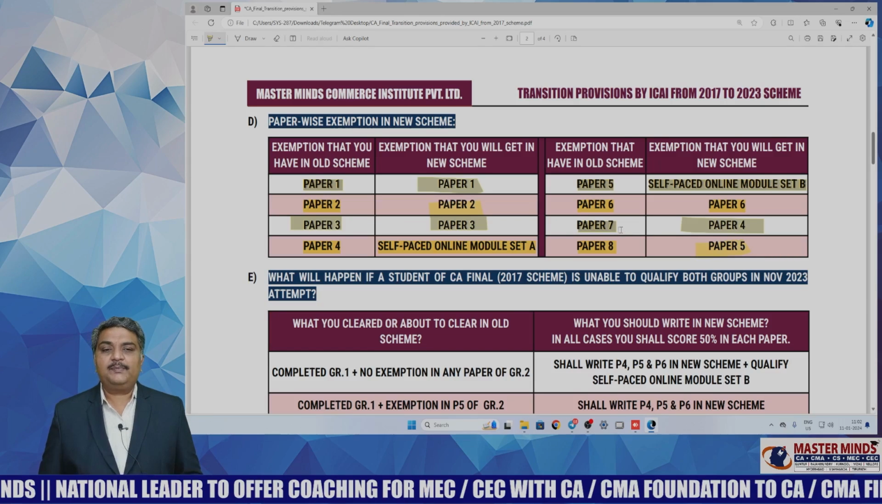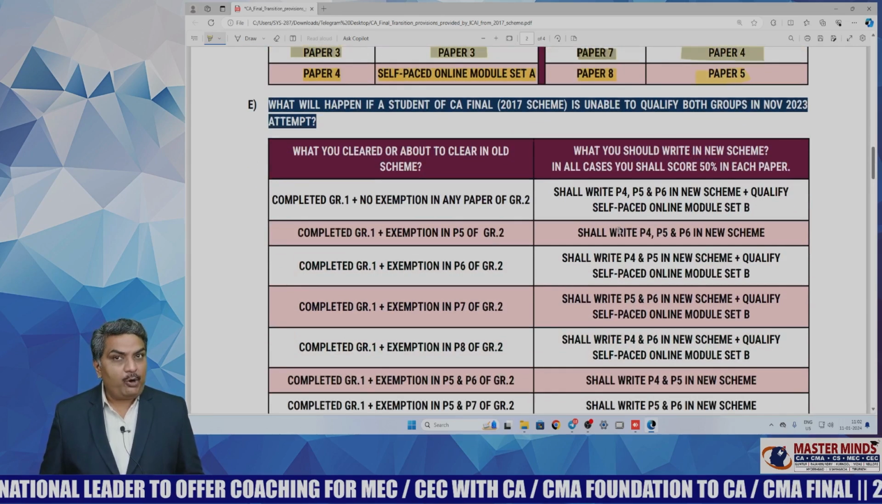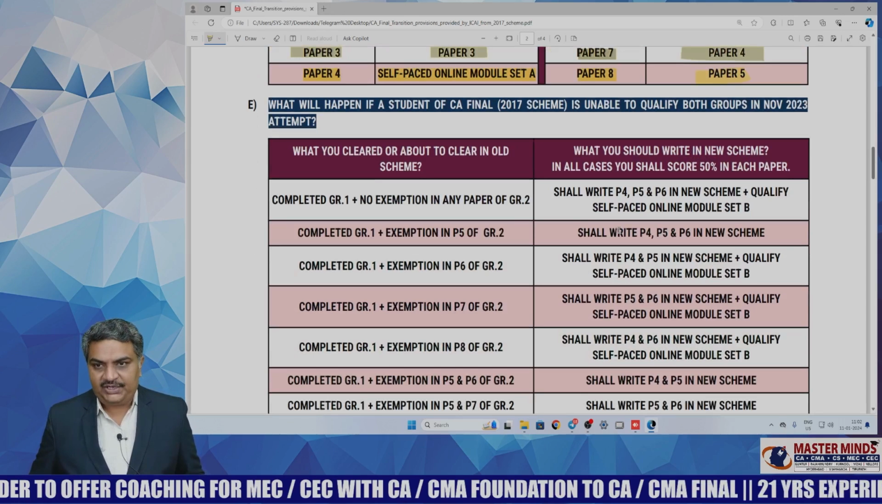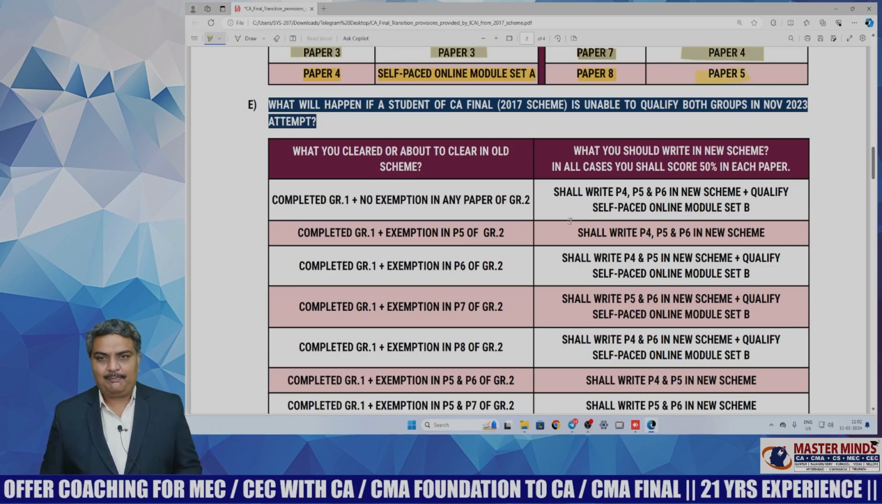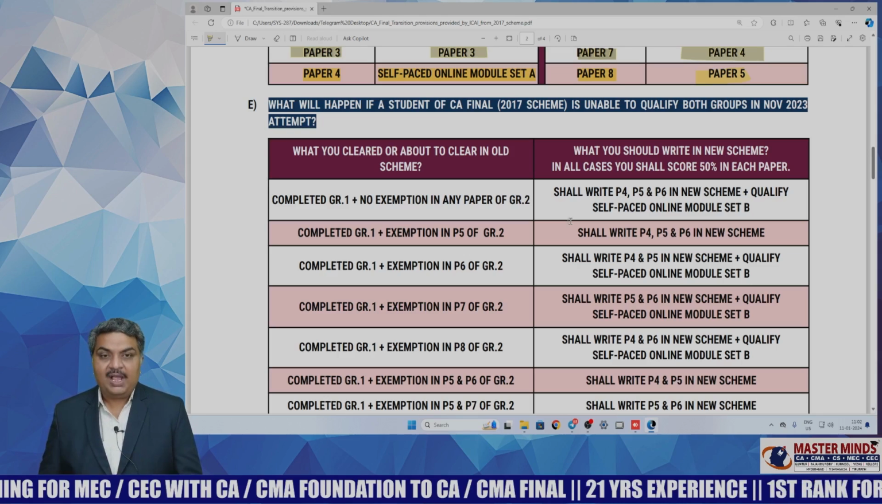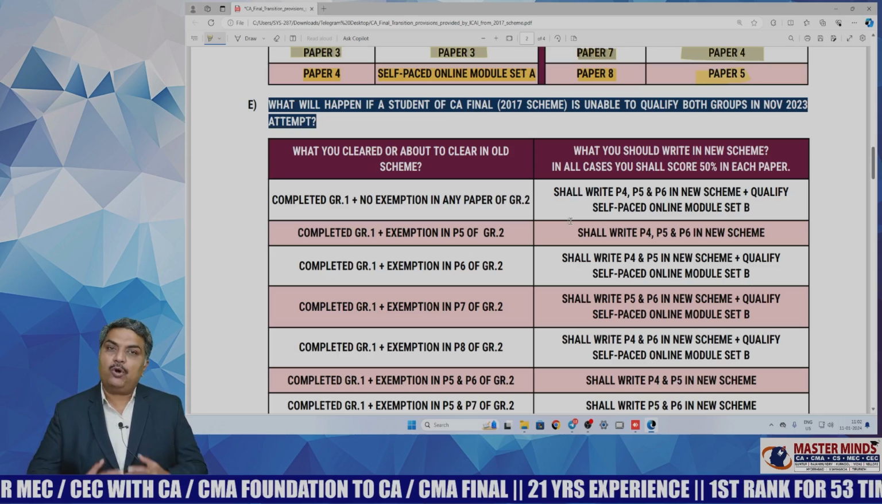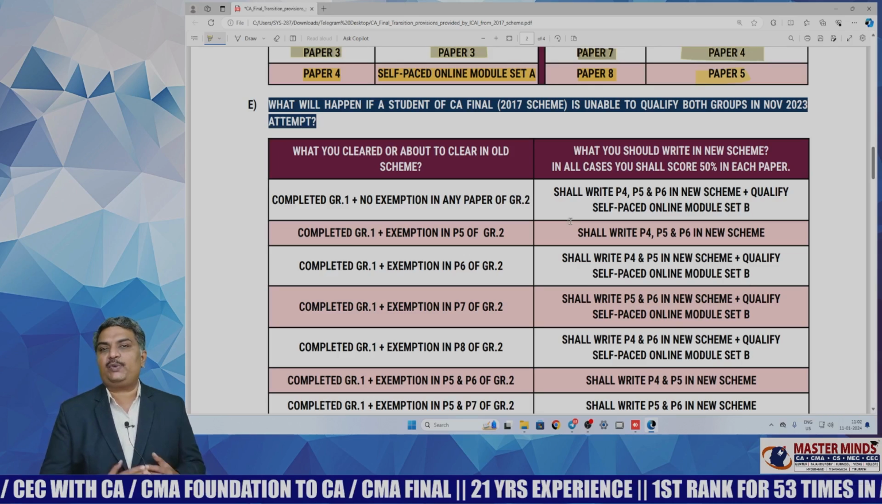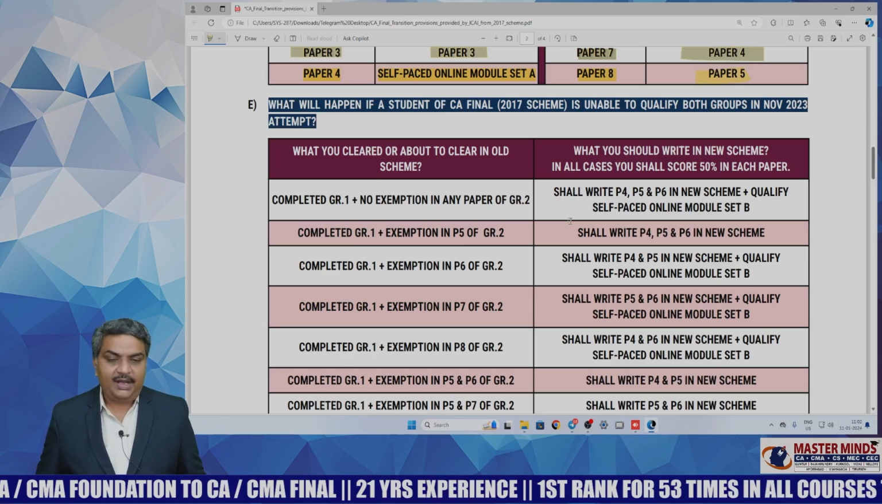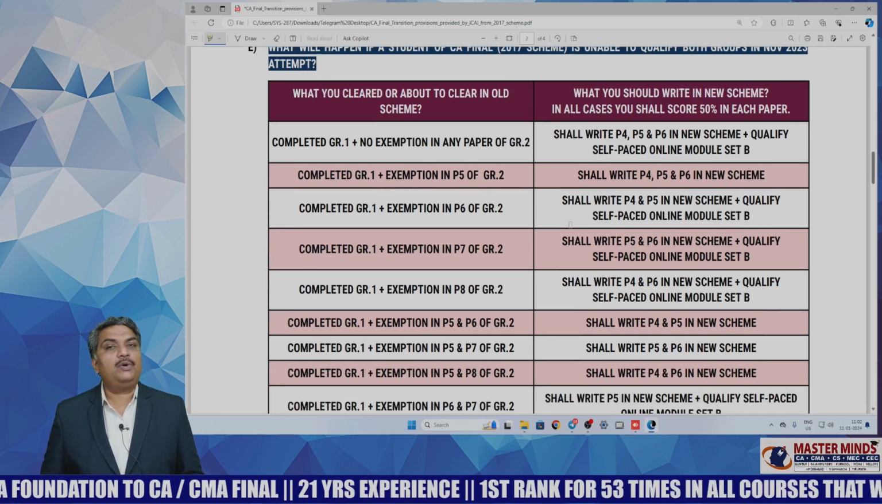And now, the most important thing, a little bit complex, which you need to pay a lot of attention. That is, what will happen if a student of CA final of 2017 scheme is unable to qualify both groups in November 2023 attempt? Now, this is the criteria, and basing on that, let us try to analyze.